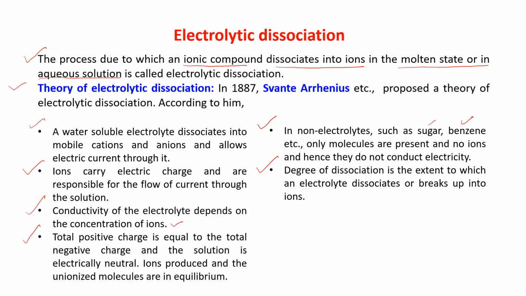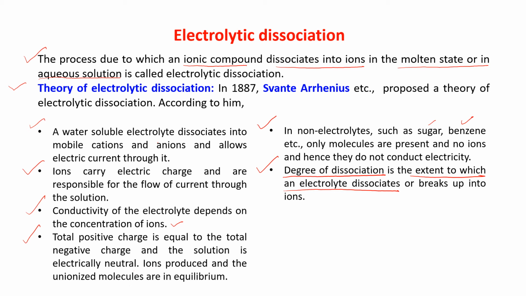Next is a very important thing, degree of dissociation. What is the percentage of dissociation? It is the extent to which an electrolyte dissociates. Suppose a solution is said to be 80% dissociated. That means 80% of that solution will dissociate. That is known as degree of dissociation. I will come to this afterwards.